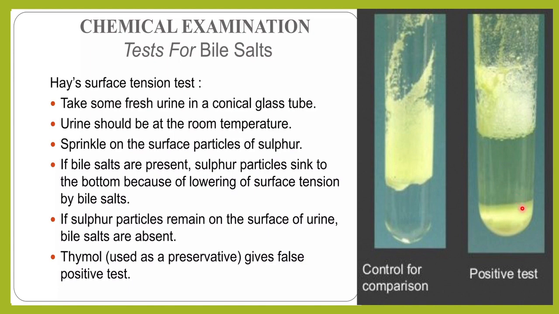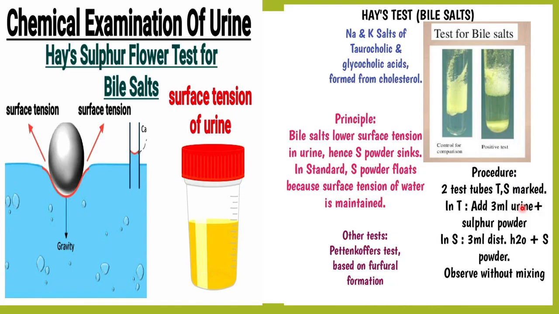Sometimes we use thymol as a preservative. This can also give you a false positive result. Okay, so this also has to be remembered. I have told you that bile salts will reduce the surface tension, and hence help the sulfur to sink down. That is how the sulfur will come down, because the main function of the bile salt is to reduce the surface tension.